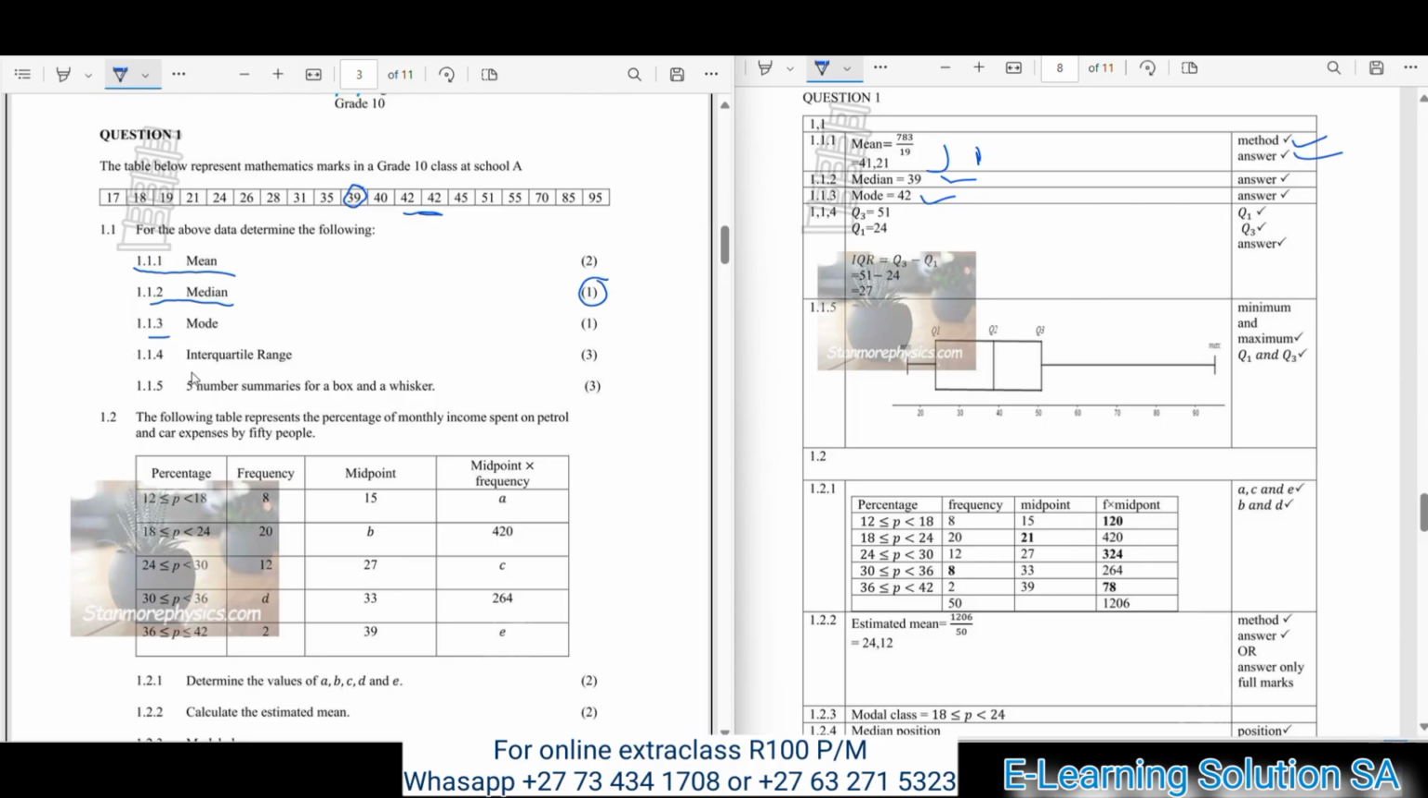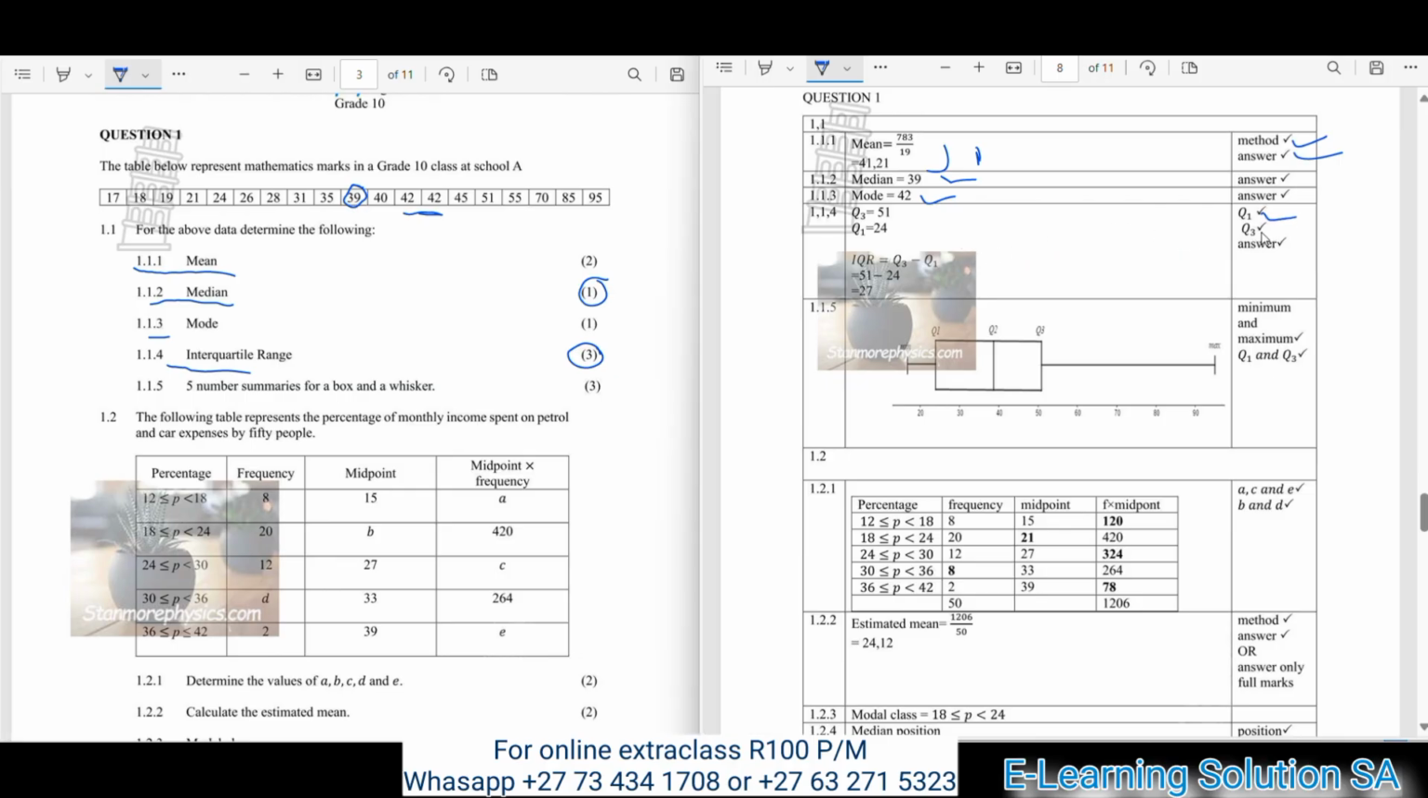Now let's determine the interquartile range. That's 1.1.4. You have to determine the interquartile range for 3 marks. Now let's move to the memo and see our answer here. There is 1 mark for identifying Q1, 1 mark for identifying Q3, and a mark for our final answer. The Q3 in this case was 51, and Q1 was 24. So our final answer is 27. So you must make sure that you get that as well.